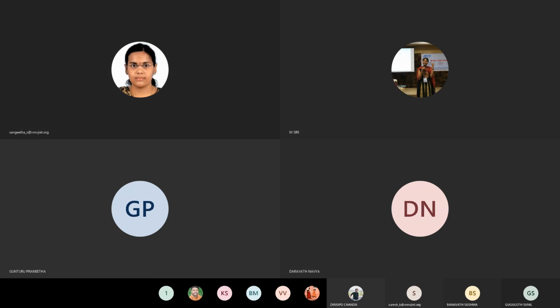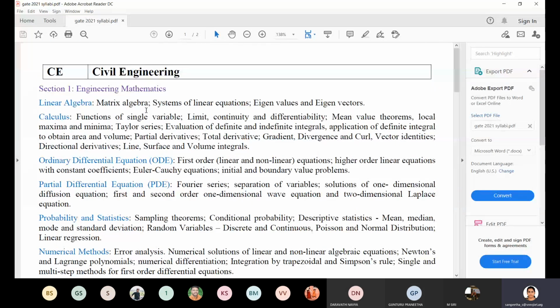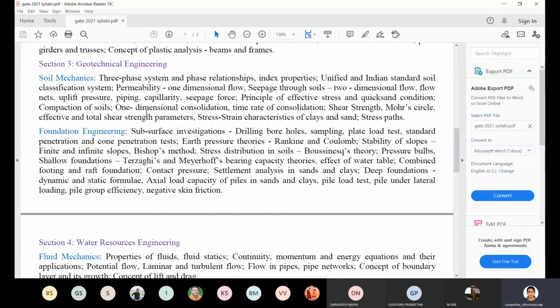Right? See, coming to GATE, so this is the GATE 2021 syllabus. I think almost all of you have downloaded this syllabus from the IIT Bombay portal, and only a few inclusions have been made compared to last year's GATE. And before introducing you to the syllabus, let me tell you that in GATE we have different streams.